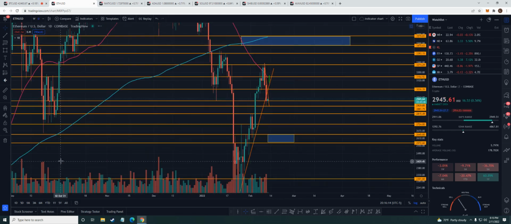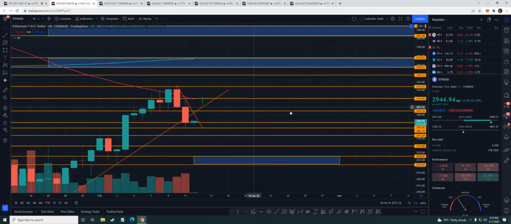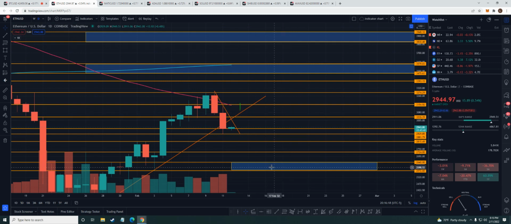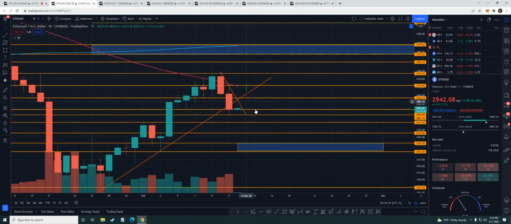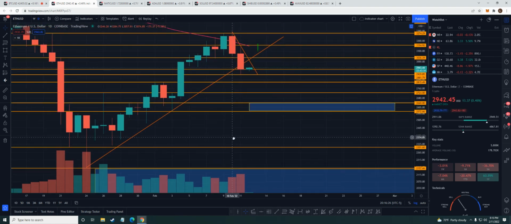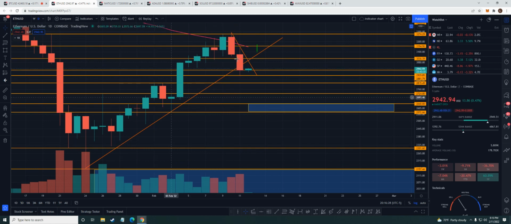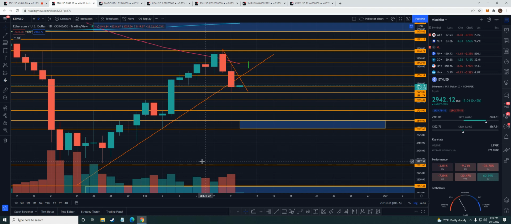And on the daily, like we talk about, same thing. We just want to see that daily candle closing back above the 50-day moving average, and then I'll be bullish. Okay, very bullish. Right now, though, we still technically are in an uptrend, even though we broke this trend, but we could always break back above it.